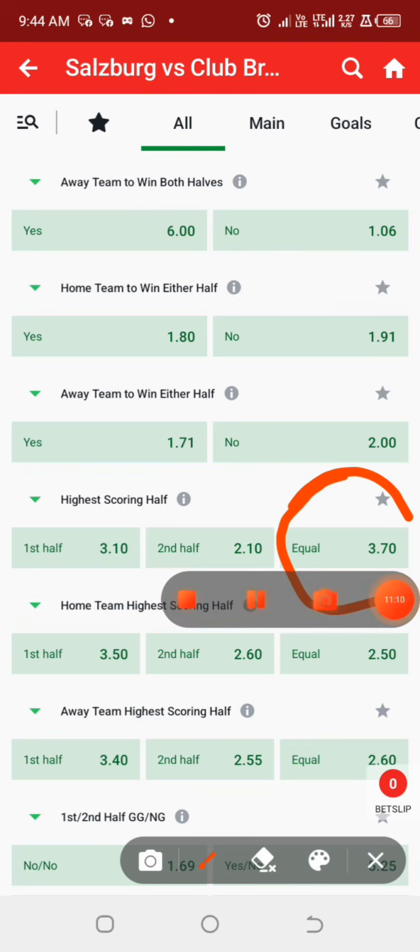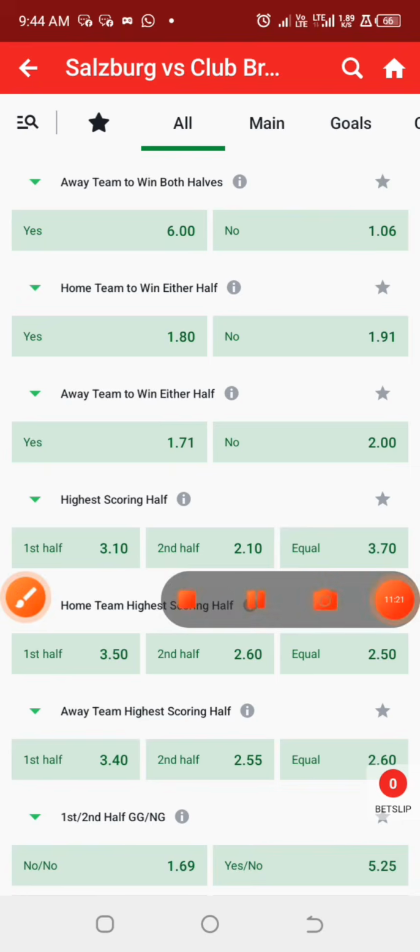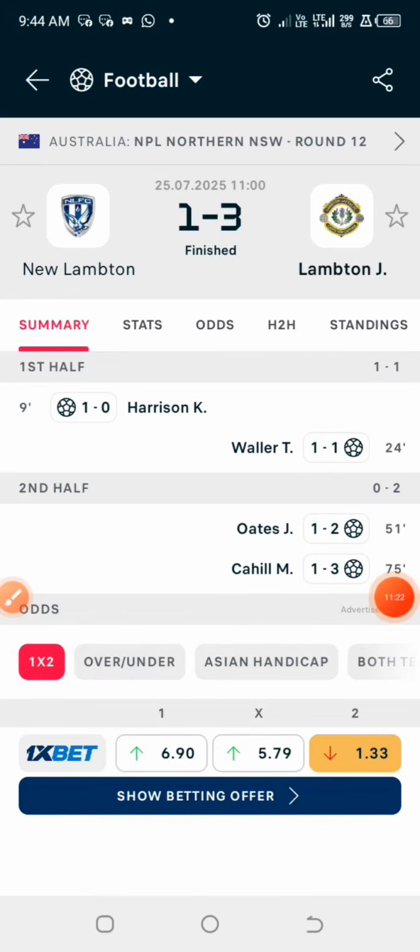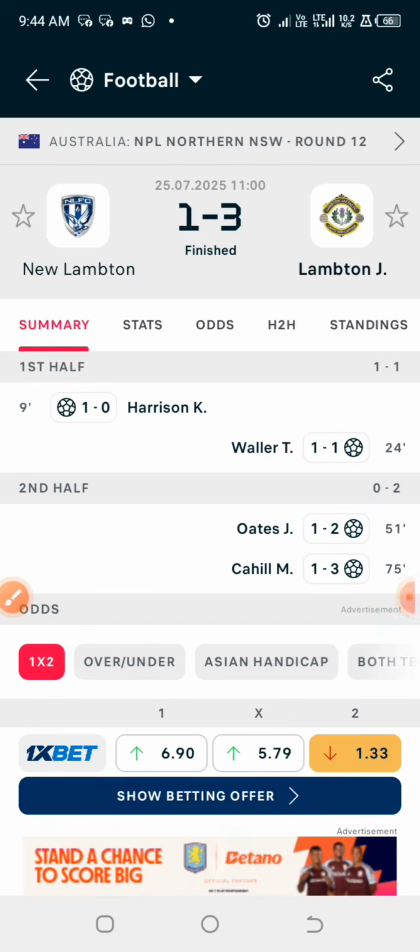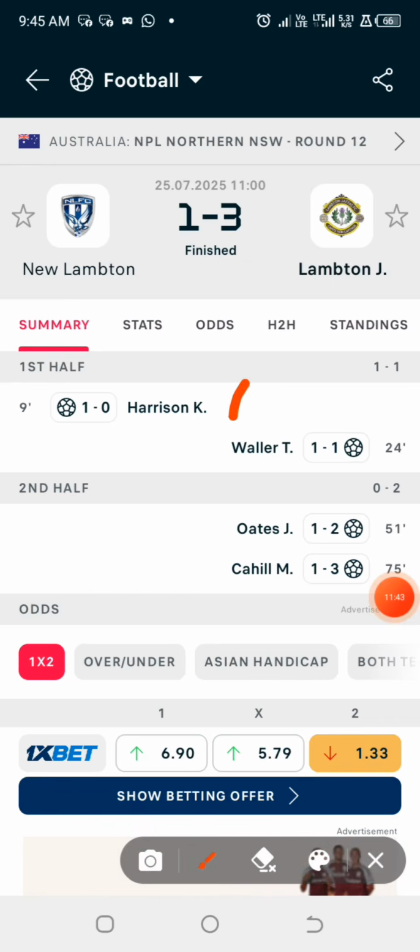Now, the second step, which happens to be step two, is the opponent's goal timing vulnerability. That is how they concede goals. When it comes to this particular step and this particular aspect, the same process we apply for calculating the team scoring split ratio is what we are going to use for this particular aspect. But instead of looking into the goals scored by these particular teams, we are going to look into the period, the half that they concede goals more. For example, in this particular aspect, team 1 they concede just one goal in the first half and they concede two goals in the second half.